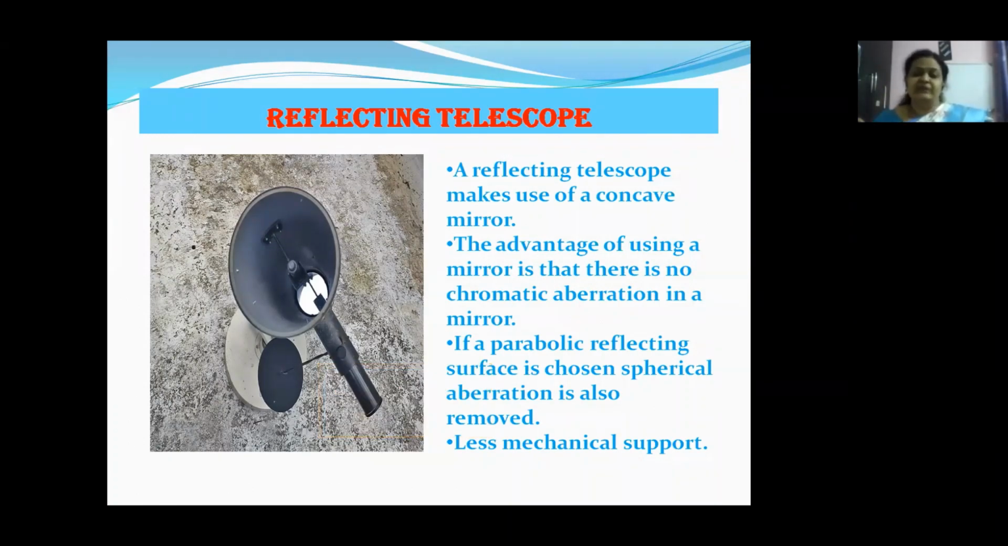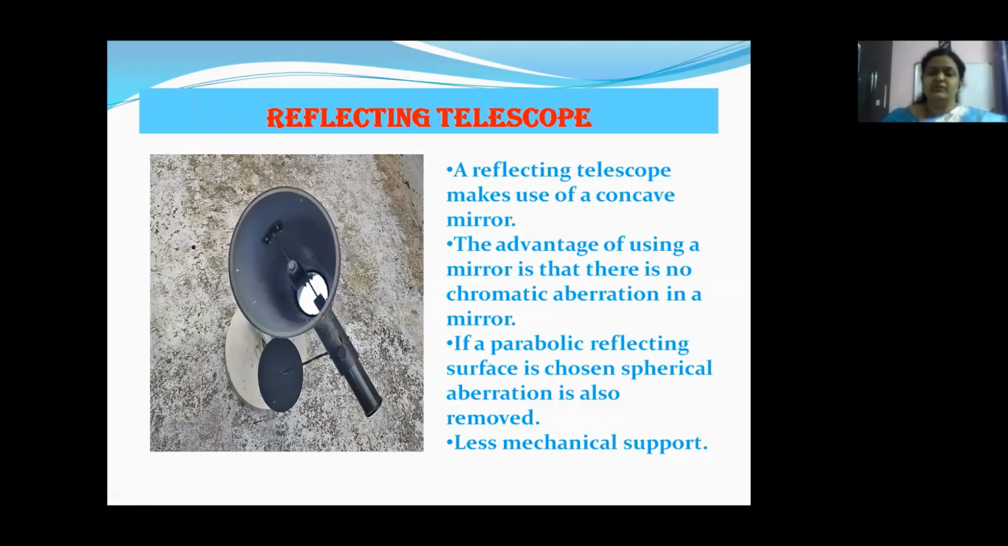It is very difficult. So instead of using a lens in the objective, a concave mirror is used as the objective. Instead of a convex lens, we have a concave mirror which is used in the reflecting telescope. Okay, children, so it makes use of a concave mirror. The advantage is that unlike in the lens, there is no chromatic aberration.